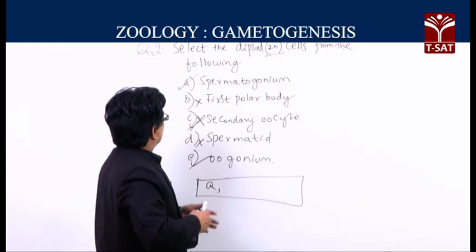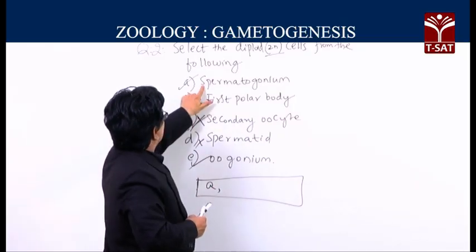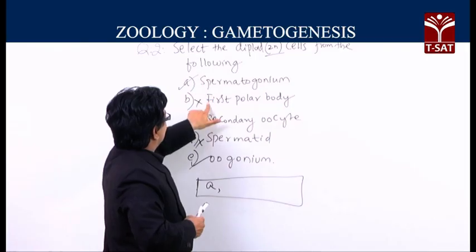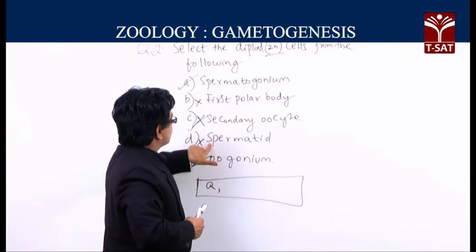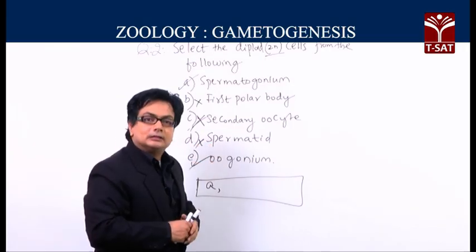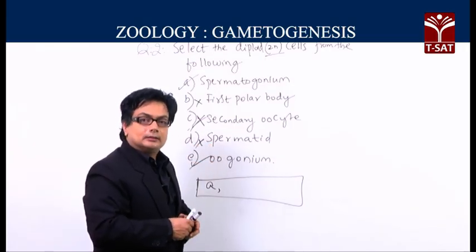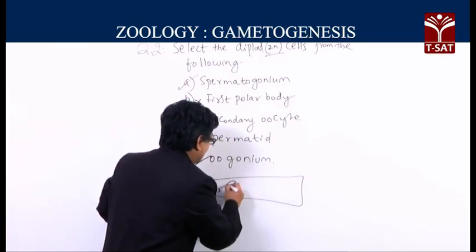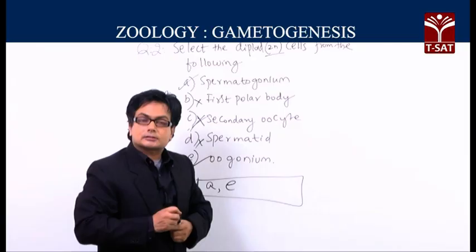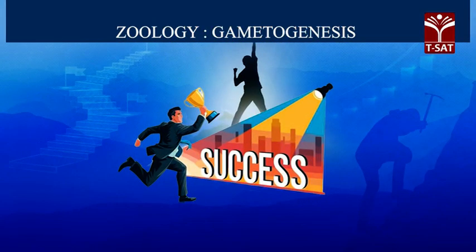See, out of the given list, spermatogonium is diploid, first polar body is haploid, secondary oocyte is haploid, spermatid is haploid, and oogonium is diploid. So, the answer is the spermatogonium and the oogonium. So, it is A and E, the two cells which are diploid.